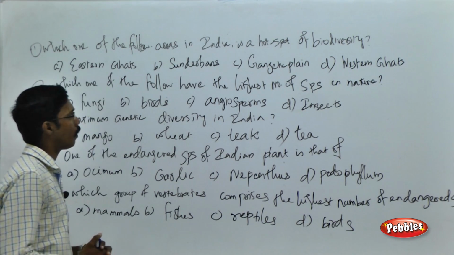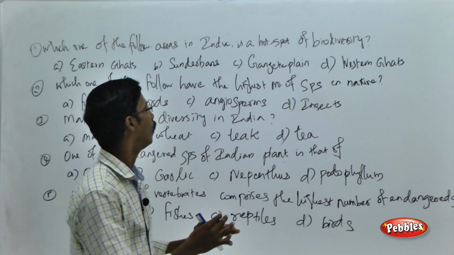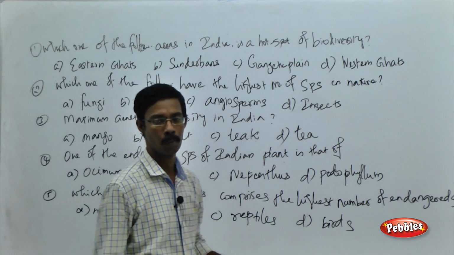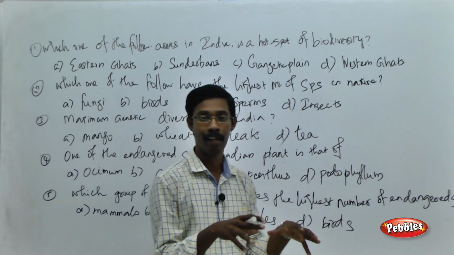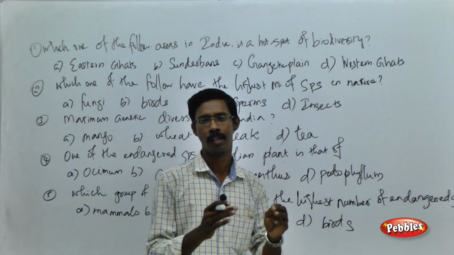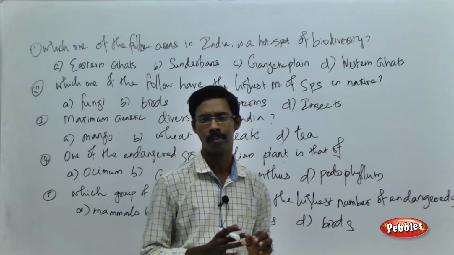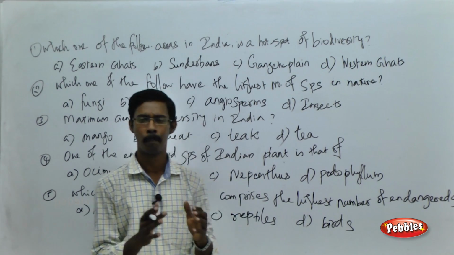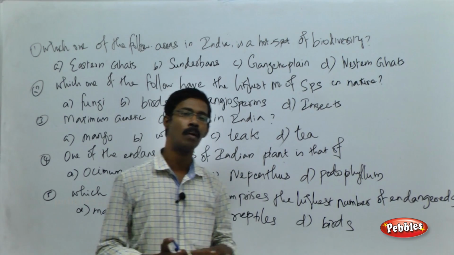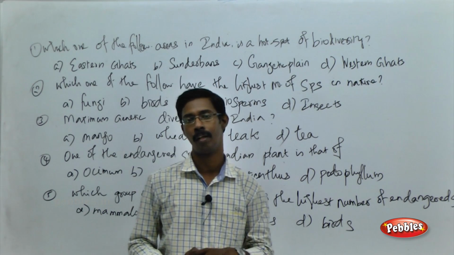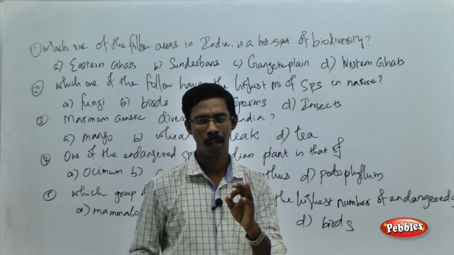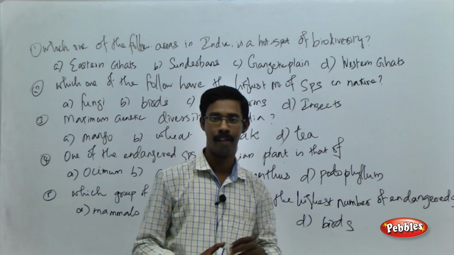Which one of the following areas in India is a hot spot of biodiversity? So as I told you in the introduction section of the particular chapter, there are many hot spots in the world. Hot spots refers to the area which contains huge biological diversity or various species in a specific area. There are around 34 hotspots identified and located all around the world. Among the 34, there are 3 hotspots located in and around India.